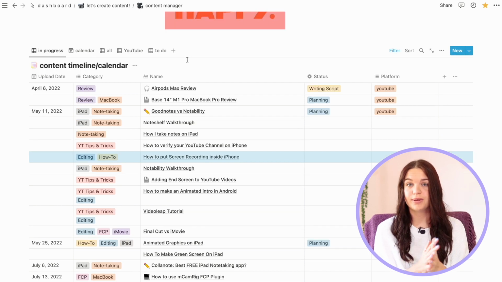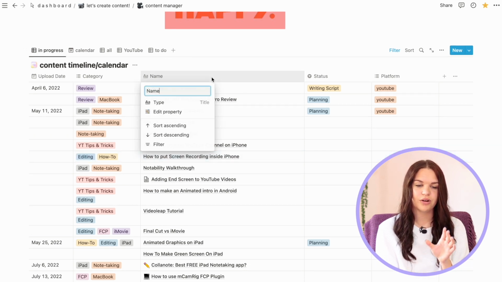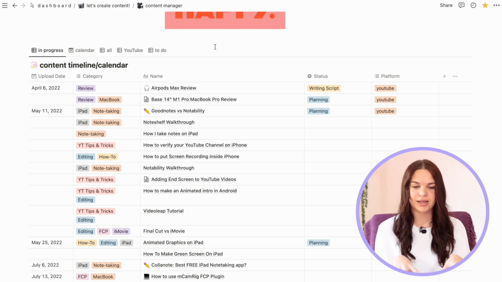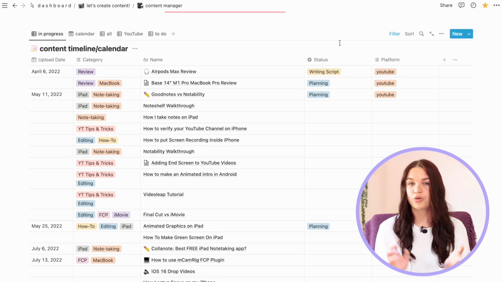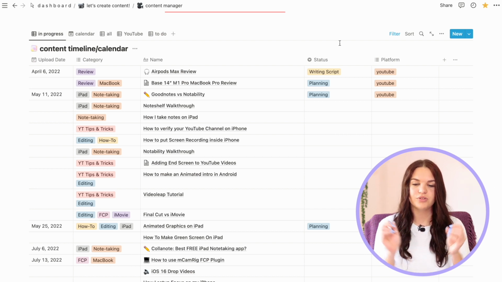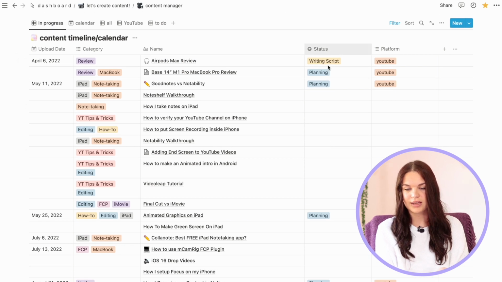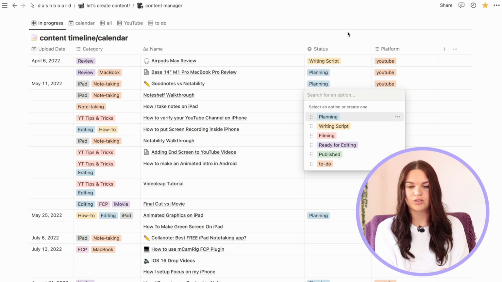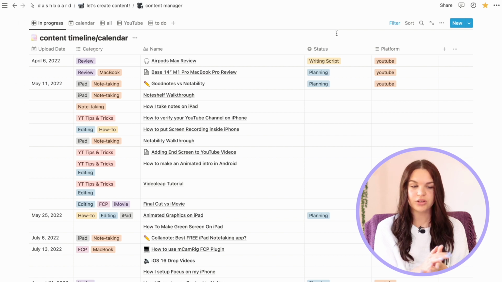I don't know if I explained that very well, so I'll go into more detail in what all these are. So like I said, I want everything in one database, all my to-dos and my videos, just so they can be viewed on one calendar. But in this list view, I want it to be more organized and more focused on filming and focused on to-dos, just so I know exactly what's going on. So the first page here is in progress. So this is everything that the status is not published. So it means that nothing here is published yet on YouTube.